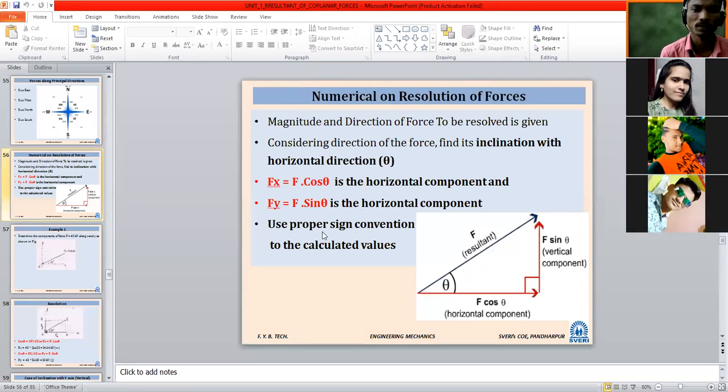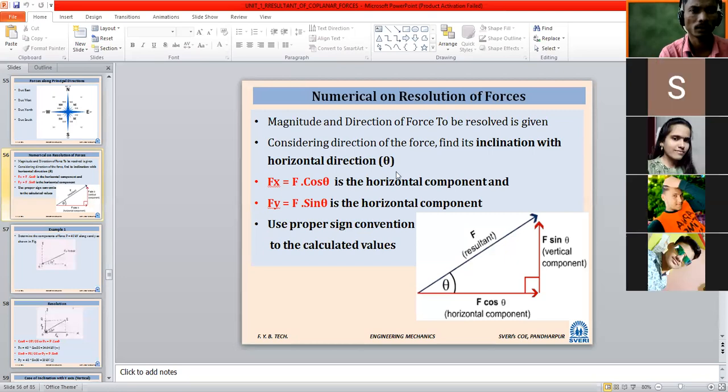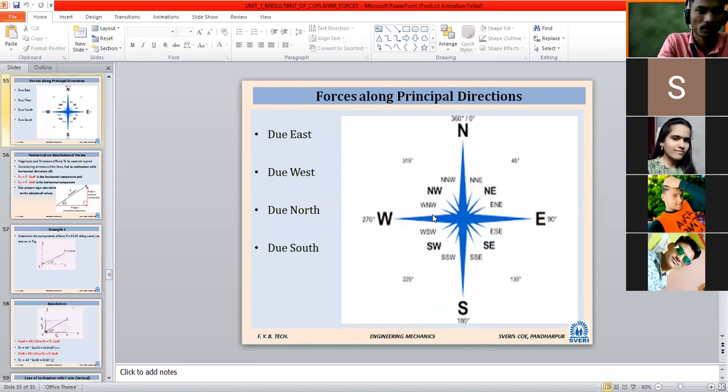So yesterday I have given certain problems. Have you solved some of them? Please attach the picture. Have you solved all of them? Yes, sir. Okay, no issue then. Sir, there was one problem. Which one? Problem statement or number?